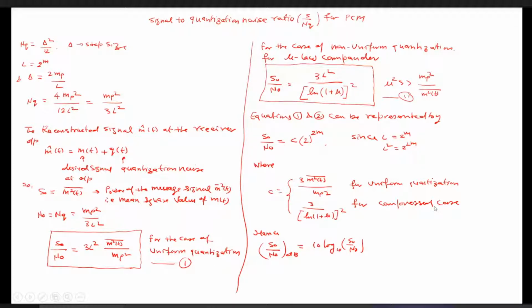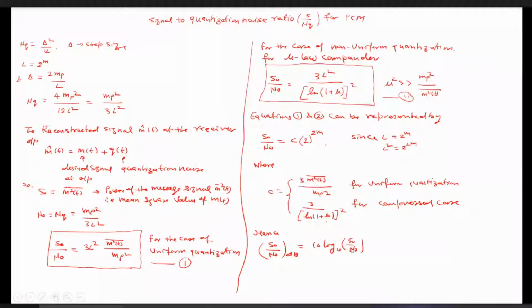Now, this is the case when we do not represent the signal to noise ratio in dB. But if you want to represent this signal to noise ratio in dB, which is our usual practice, then we simply take 10 log of that signal to noise ratio. So if you take 10 log of this C times 2 to the power 2m, then that expression we can directly use either for the uniform quantizer or for the non-uniform quantizer. The only difference is that for the uniform quantizer you need to choose the value of C by this, and for the Mu-law compression technique you need to choose the value of C as 3 upon ln(1 plus mu) whole square.